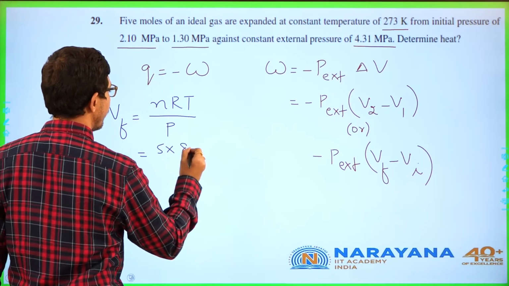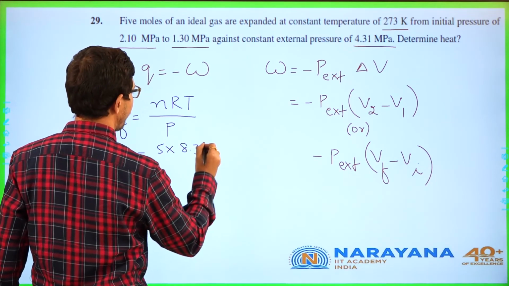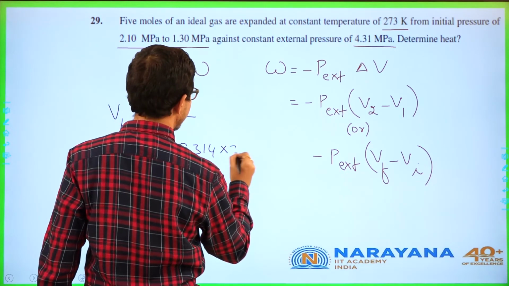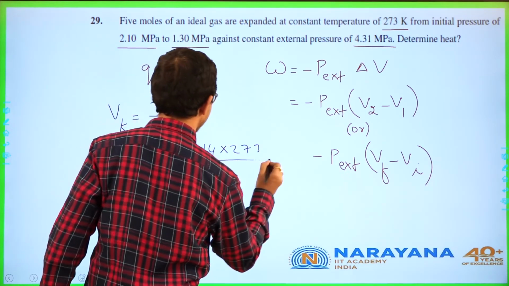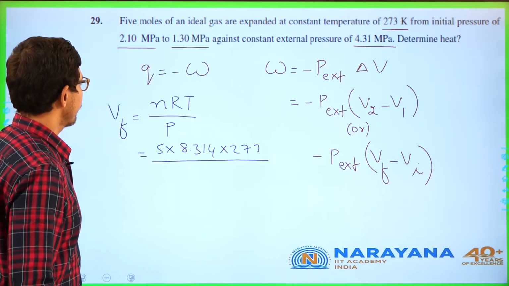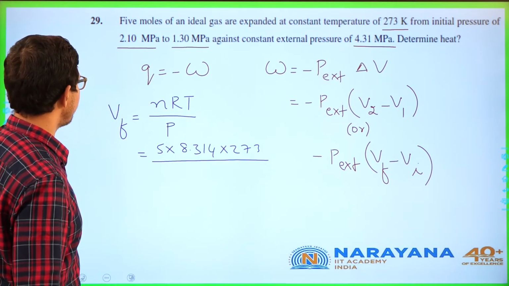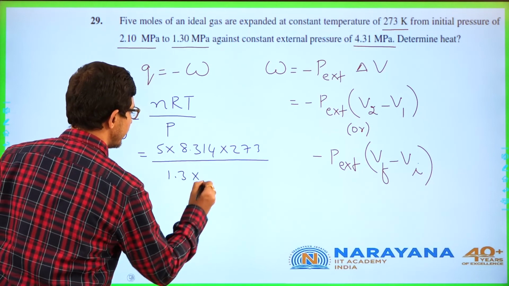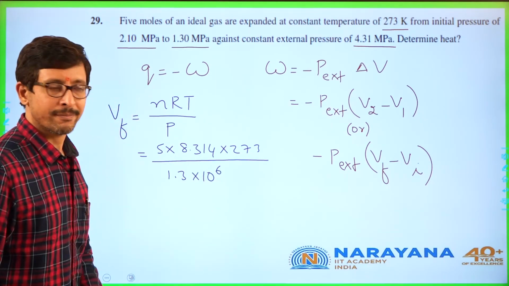So 5 into 8.314 into temperature 273, divided by the final pressure, 1.3 into 10 power 6.